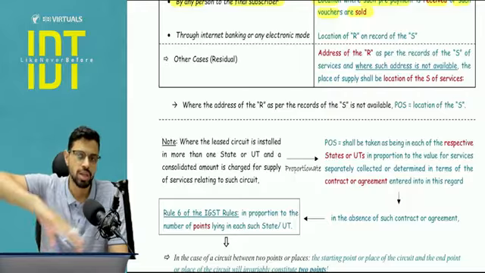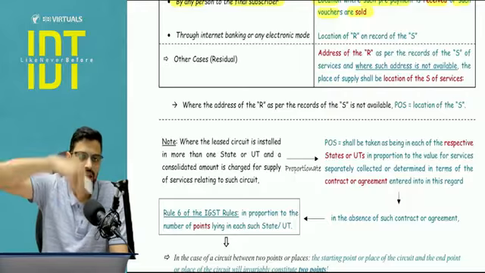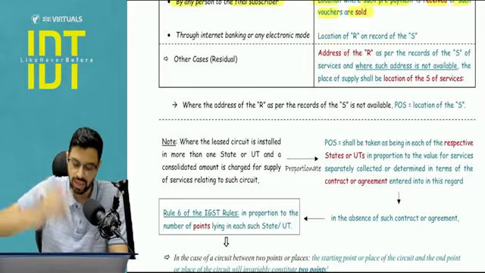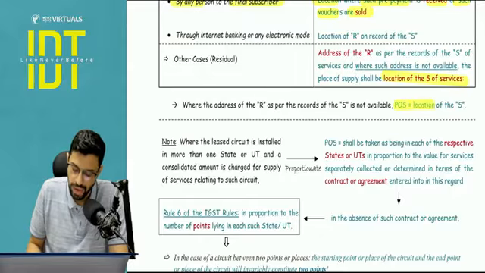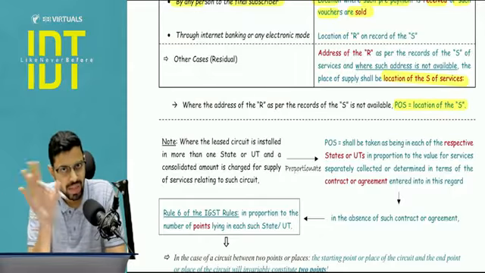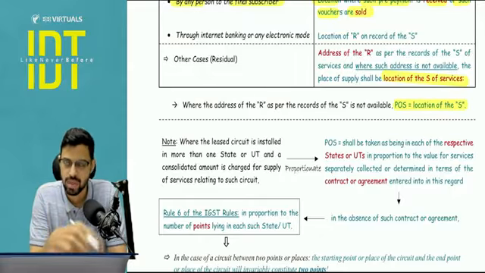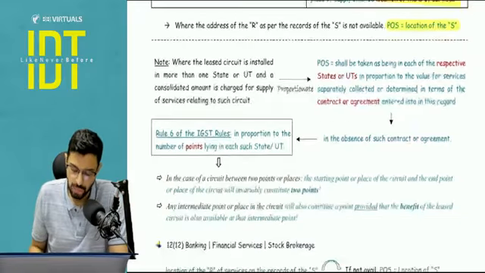And if this location is not available, then we say tir guma ke wapas, because we don't have any other state, then the answer would be location of supplier. So somewhere if we don't have this answer of location of recipient on record of supplier, the answer will be the location of supplier itself.